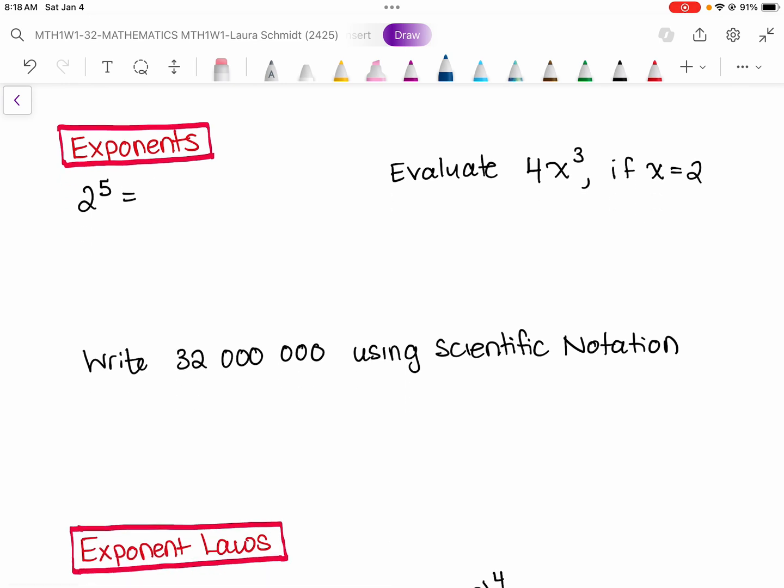Exponents, this was just learning what exponents are. If you have a little exponent here, that just tells you how many times you're going to multiply this big number, which we call the base, by. So I have 5 2's, 1, 2, 3, 4, 5. So I have to go 2 times 2 times 2 times 2 times 2. So 2 times 2 is 4. Multiplied by another 2 is 8.